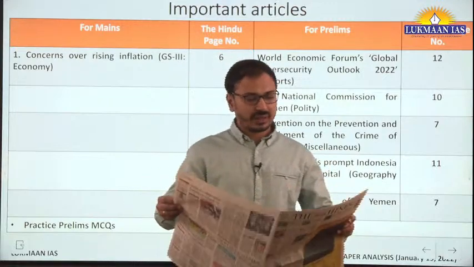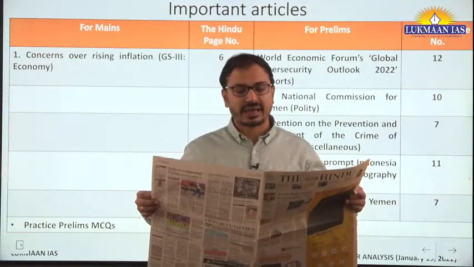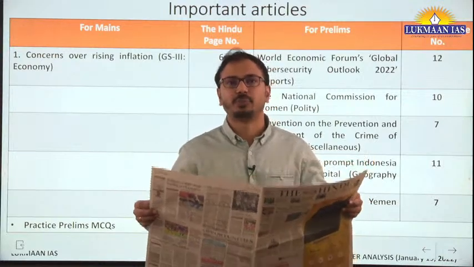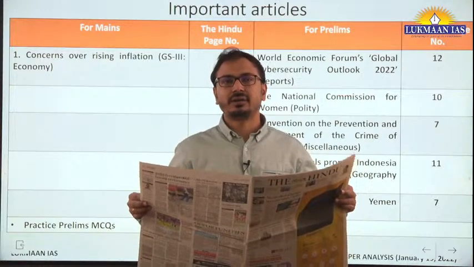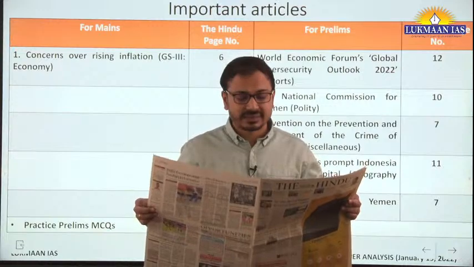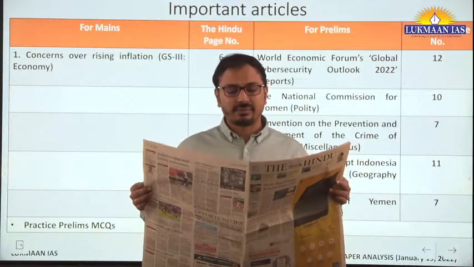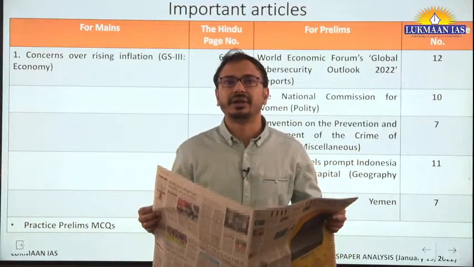On page number 12, on the right hand side there is a news item: cyber attacks surge as COVID spurs digital push. Now this is important from two perspectives. Again, for the prelims perspective, what is this report? It is given by the World Economic Forum, Global Cyber Security Outlook 2022.